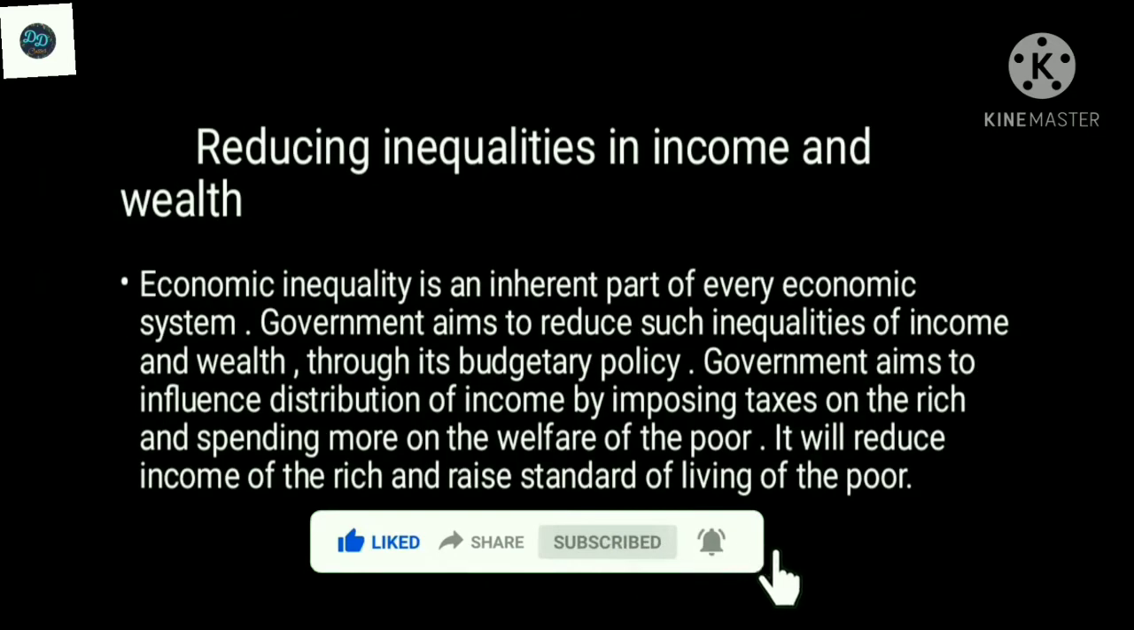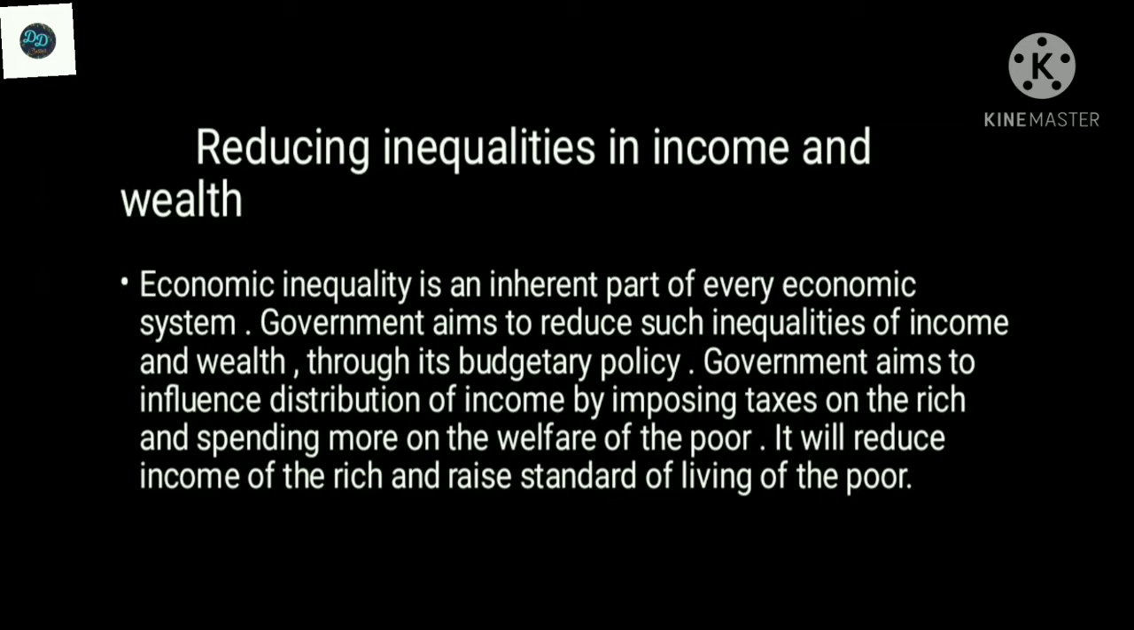The second objective is reducing inequalities in income and wealth. Economic inequality is an inherent part of every economic system, so the main aim of the government is to reduce such inequalities of income and wealth through its budgetary policy. How? The government aims to influence the distribution of income by imposing taxes on rich people and spending more on the welfare of poor people. Automatically, it will reduce the income of the rich and raise the standard of living of the poor, thus reducing the inequalities in the distribution of income.